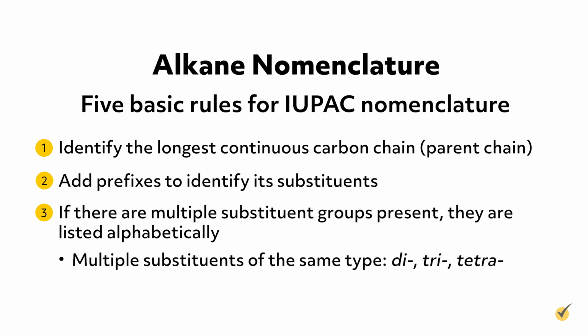Another important aspect of this rule is that, by convention, the carbon atoms along the parent chain are numbered according to the location of substituents. The carbon numbering begins at the end of the chain closest to a substituent group. Therefore, the numbering of carbon atoms may begin on the left side of the molecular formula or the right side, depending on the substituent's positions. This convention aims to assure that the substituent groups receive the lowest possible number along the carbon chain formula.